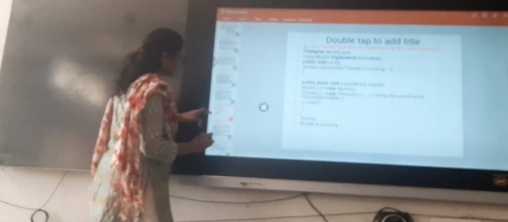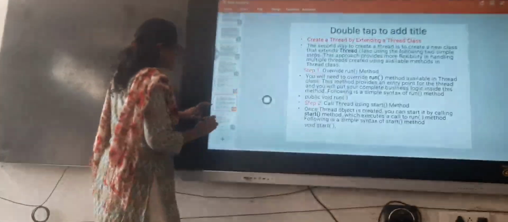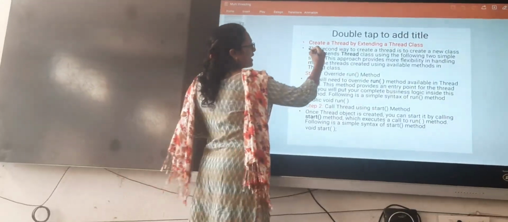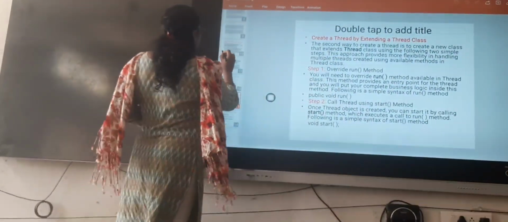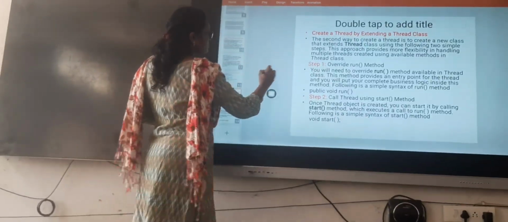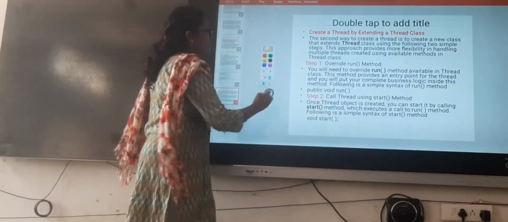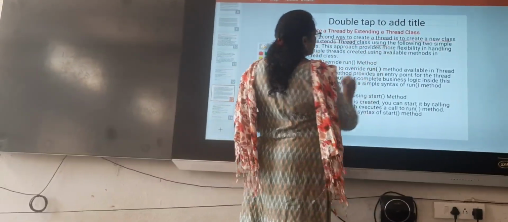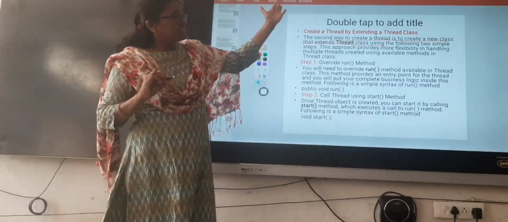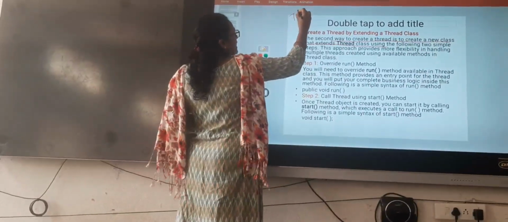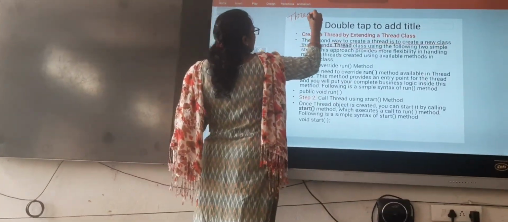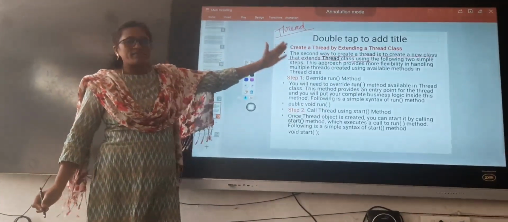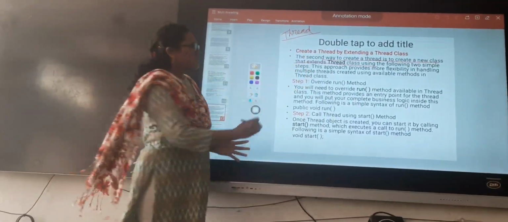Now, what is next? Java is providing one more way to create threads. The second way to create a thread is to create a new class that extends thread class. Here we are extending the thread class. This is the base class for the thread, right? We can extend this thread class to create our own threads.